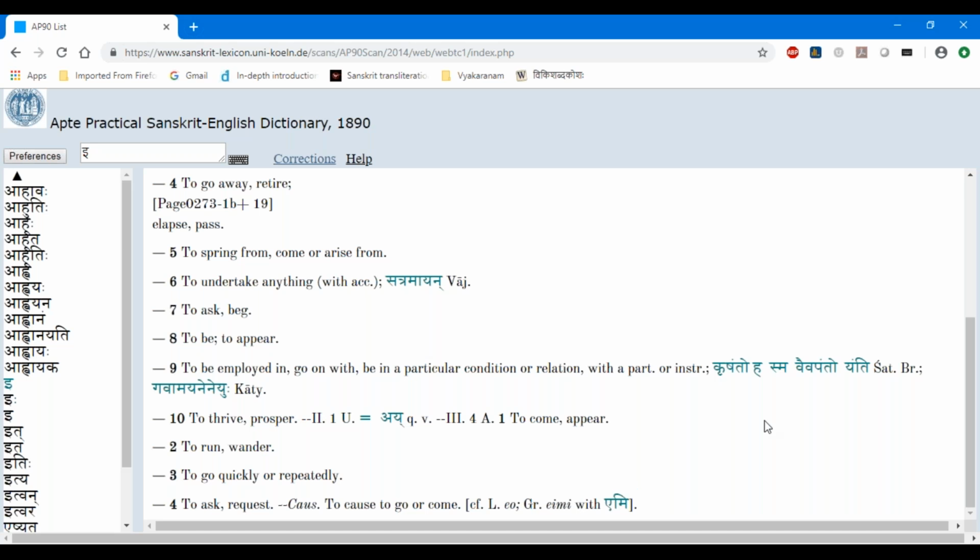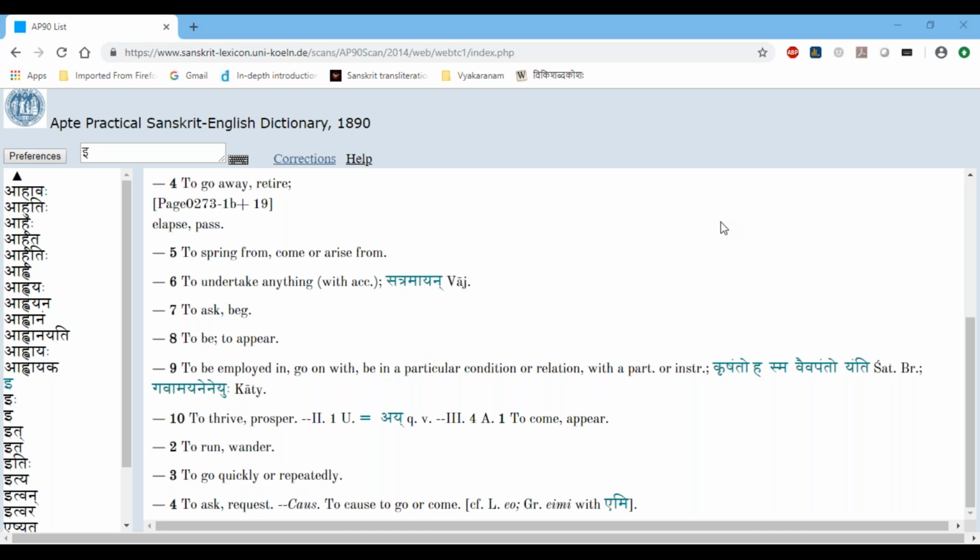Monier-Williams goes extensively into this because he's an Englishman and he knows quite a few languages. Of course, Apte also knew quite a lot of languages, but Monier-Williams actually goes quite a bit in many entries. He gives compare with Latin, compare with Greek, compare with German, and all these things. But it is very useful for us to know.